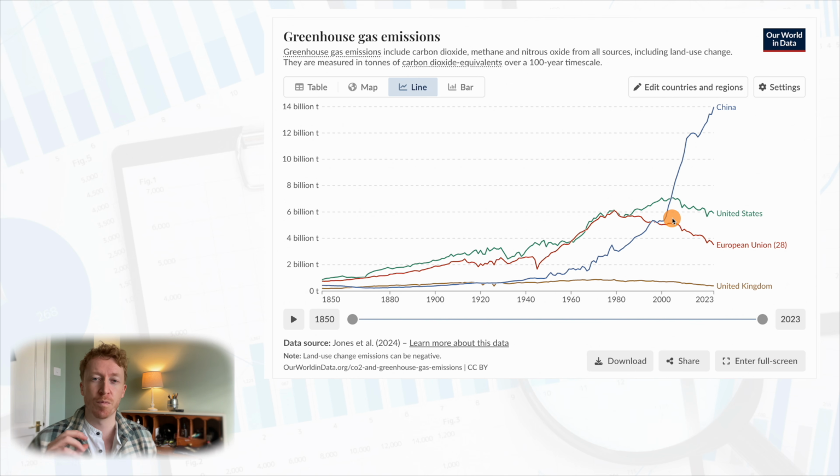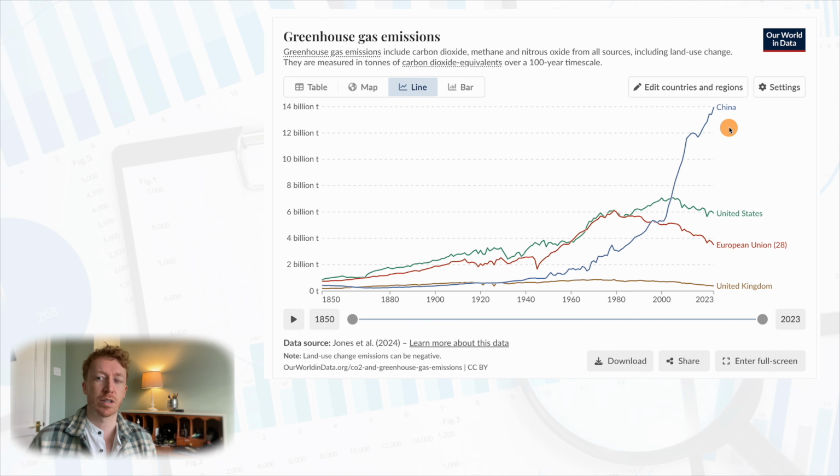There was a dramatic increase between the years of 2000 and 2023. In the year 2000, China was emitting approximately 5.5 billion tons of greenhouse gases. However, in the year 2023, China was now emitting roughly 14 billion tons of greenhouse gases.